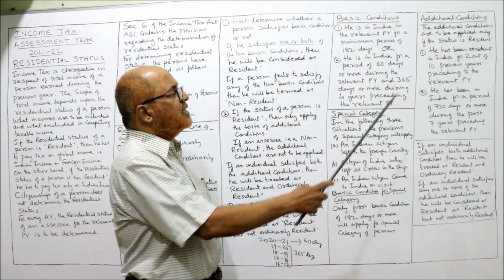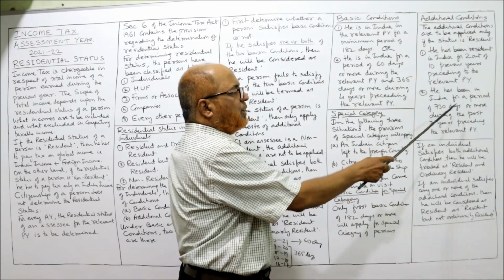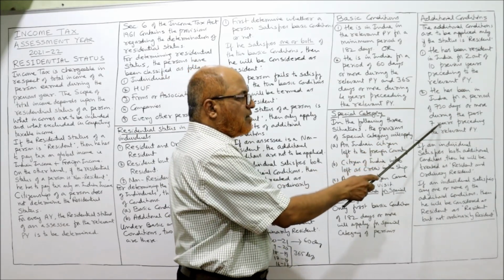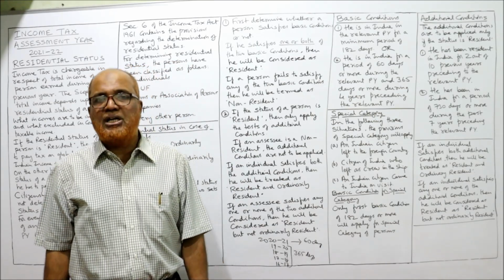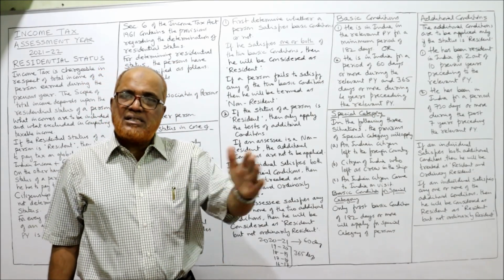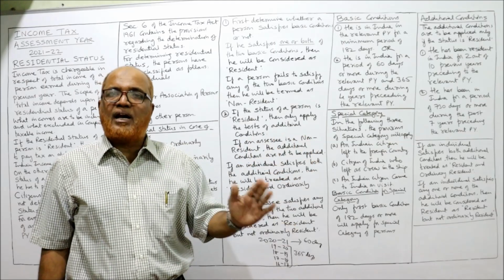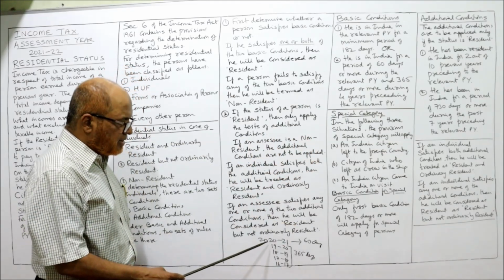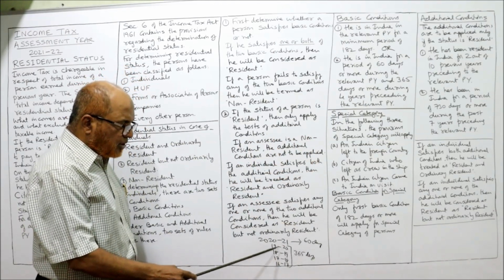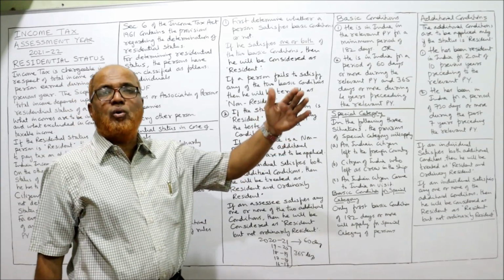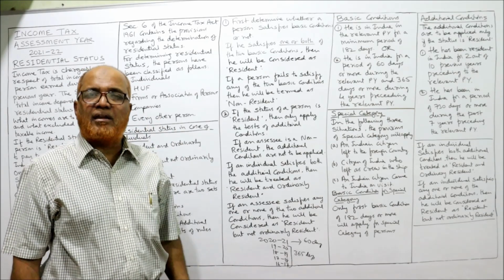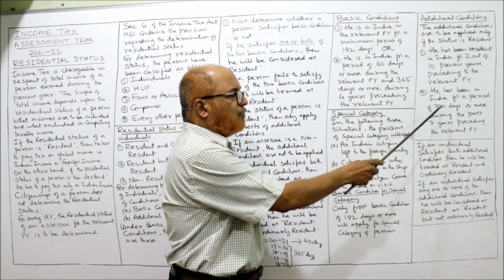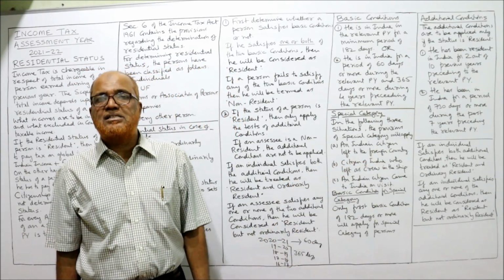Second, he has been in India for a period of 730 days or more during the 7 years preceding the relevant previous year. Our current previous year is 2021; before this you go back 7 years. During that 7-year period, he must stay in India for 730 days.